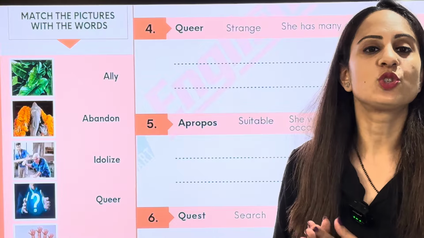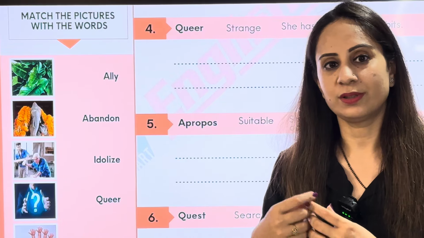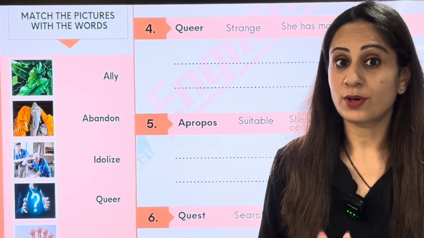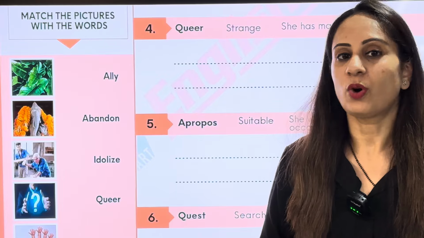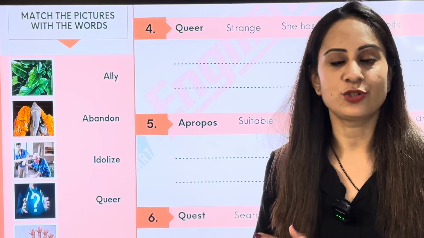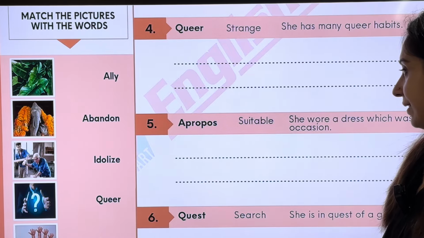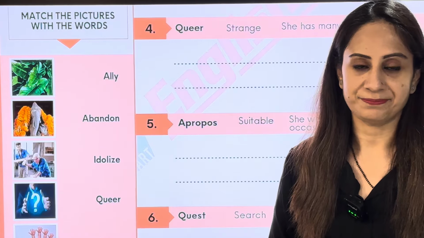Apropos means something which is suitable. Just imagine you have gone to a party and you have dressed just as per the suitability of that party. So what will you say? My dress was apropos to the occasion. Let's also see the sentence. She wore a dress which was apropos to the occasion.